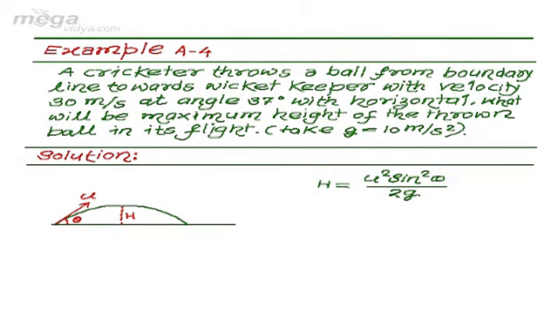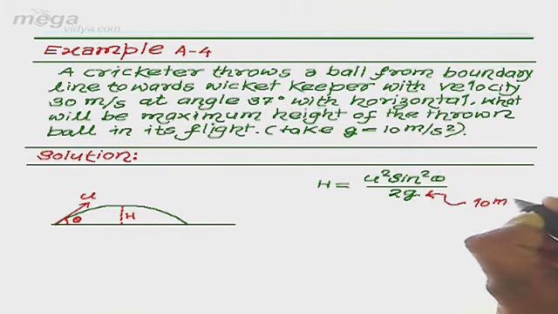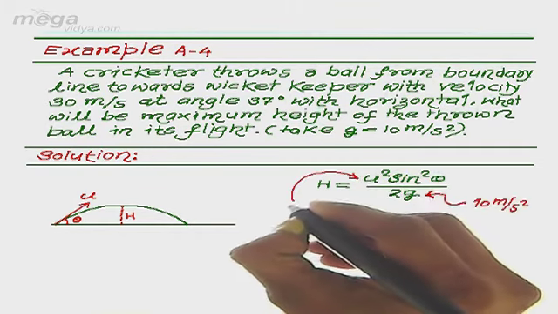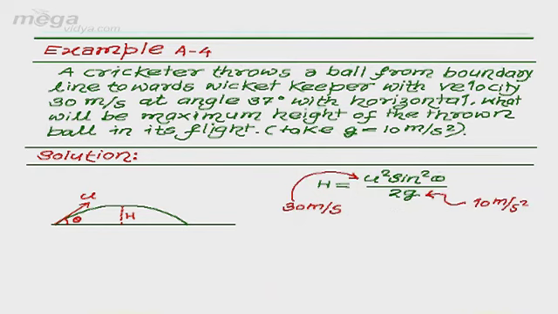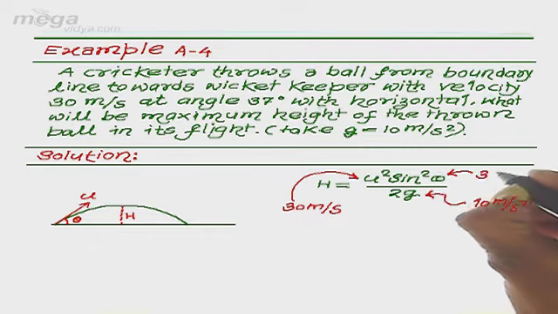As per the given question, g is 10 meter per second square, u is 30 meter per second and theta is 37 degree.